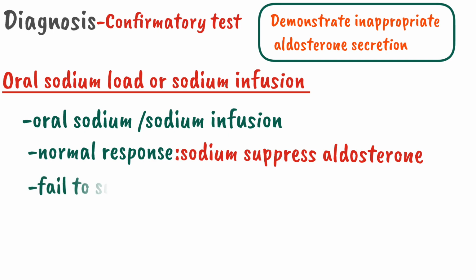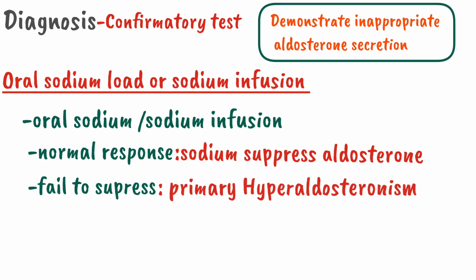But when it failed to decrease the level of aldosterone, it means that the patient has inappropriate aldosterone secretion. So by now, with the help of these tests, we are sure that the patient is suffering from primary hyperaldosteronism. The second step is to determine the cause of primary hyperaldosteronism.